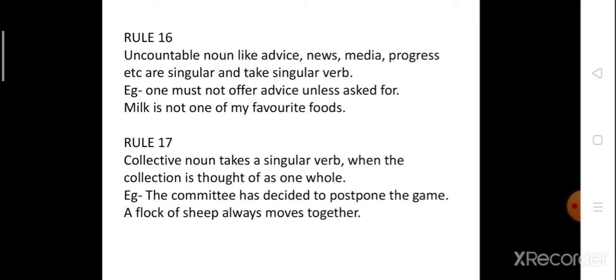The next example is a flock of sheep always moves together. Here, moves has an s with it, and we know that with a singular subject, the verb always has an s with it, and that's why we can say that it is a singular sentence. Now this is clear that with uncountable and collective nouns we use a singular verb.